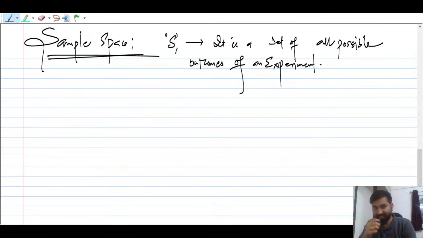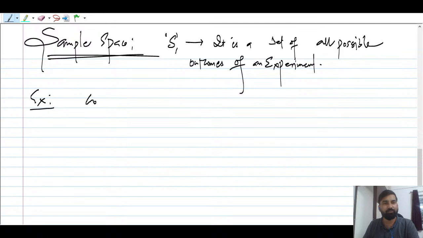These are the outcomes which are also countable, right? You can count these outcomes. Head is there, tail is there, right? So these sample spaces are basically discrete sample spaces. Example of discrete sample space. Okay, so can somebody give me an example? You can say, yes.